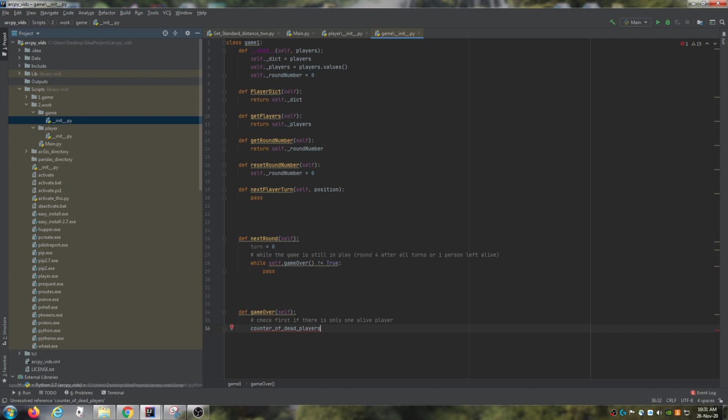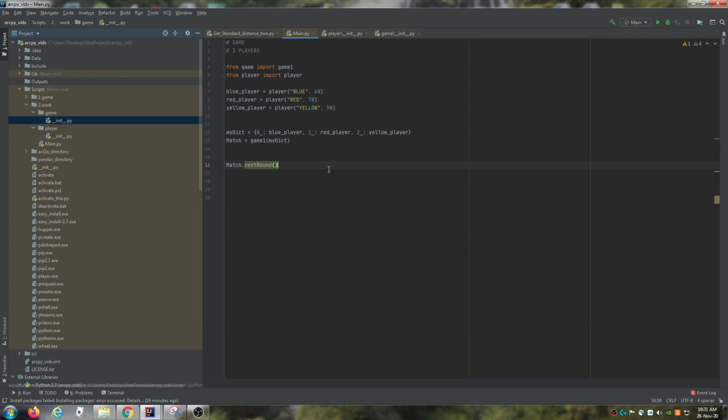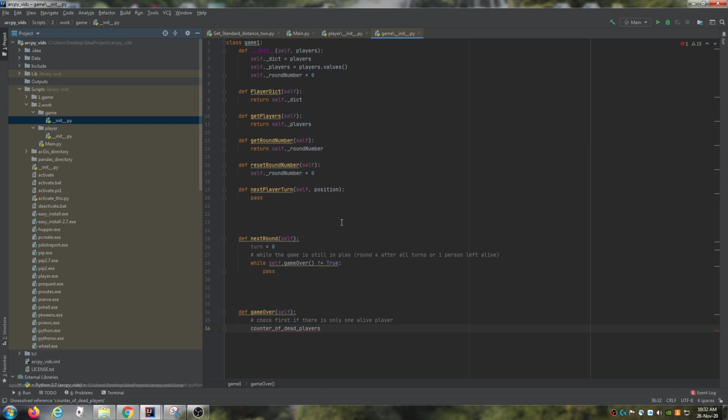And how we're going to be doing this, right, is with our players. Rather than just deleting someone if they're dead, because then everything will get moved into one point and it might get a bit confusing as to whose turn it is, what we're instead going to do is replace the blue player with just the value of 1. So the positions will be kept. So if red player gets killed, then this will be replaced with the number 1. So the positions will stay the same throughout the entirety of the game. So the count of dead players, we're going to say it's currently 0.